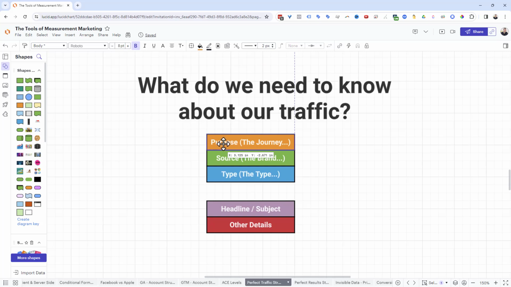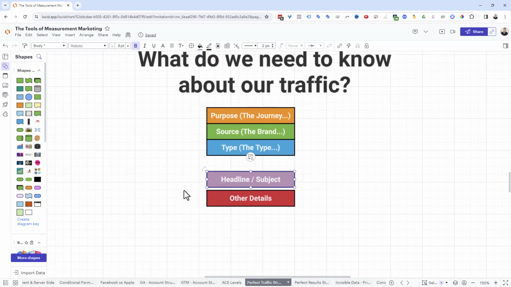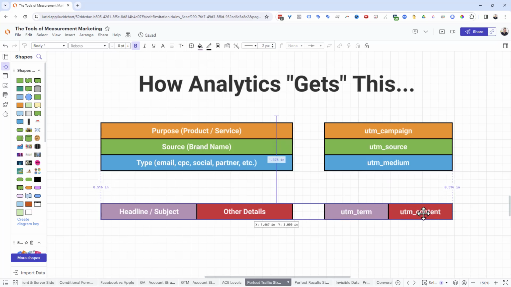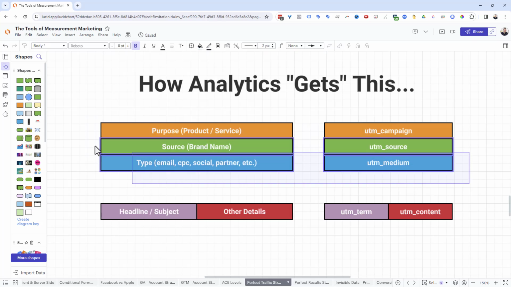So we know we want the purpose, the source, the type. We know we can get other information like the headline or other details we want to capture, but how do we actually do that? Well, this is how analytics gets this information. Now, just to keep it a little easy, I'm going to take these out or move these down because these you wouldn't start with. We're going to start with the big three. Always the big three. Keep it simple.